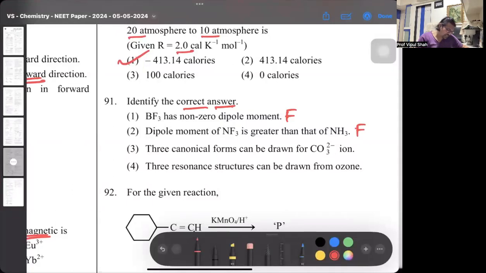Canonical forms of carbonate ions are 3. Yes, this is the correct statement. That's the answer, and 3 resonating structures. Now, this is a very tricky one. If anybody sees the ozone structure given over there in your p-block part, or in the chemical bonding and resonance part, they have given 3 structures. 2 are resonating. 1 is the resonance hybrid. So 3 resonance structures is also false. The number of structures is only 2. Resonance hybrid is not one of the resonating structures. We all know resonance hybrid is the hypothetical structure. So 91 is 3.